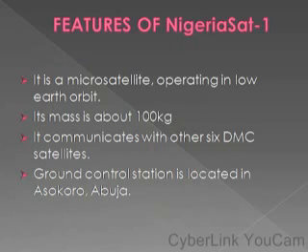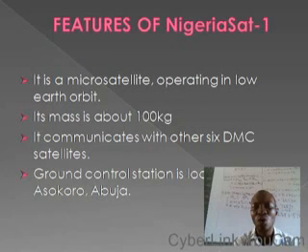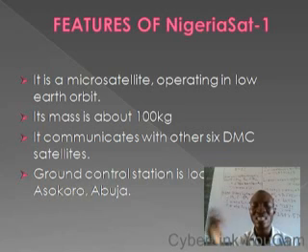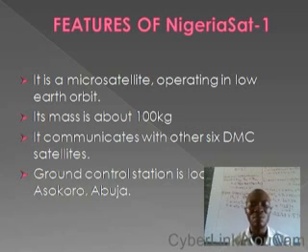Don't forget I said some satellites are launched to low Earth orbit. For instance, International Space Station is in low Earth orbit, about 400 kilometers away from the Earth surface. Some are about 20,000 kilometers away, 25,000, 30,000, 36,000 kilometers away from the Earth.